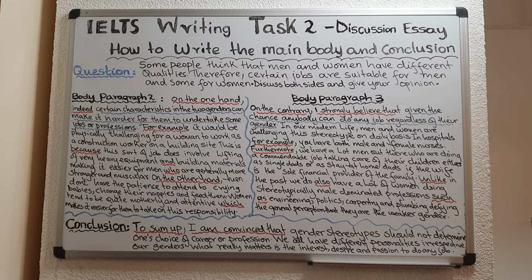Remember in the previous lesson about when we were writing the introduction, we replaced the word qualities with characteristics. So some people think that men and women have different qualities, different character traits. Therefore, certain jobs are suitable for men and some for women.